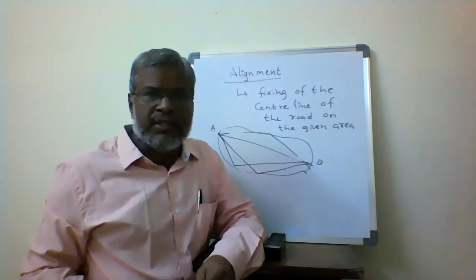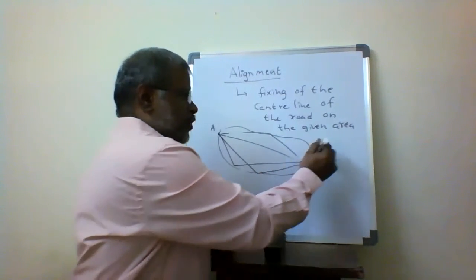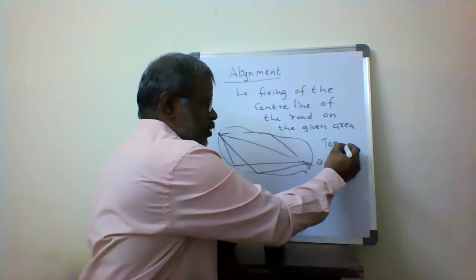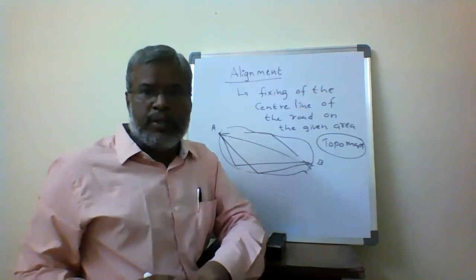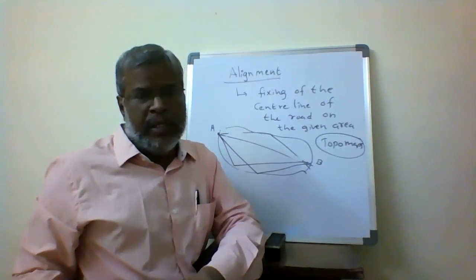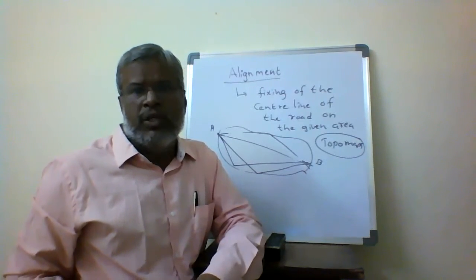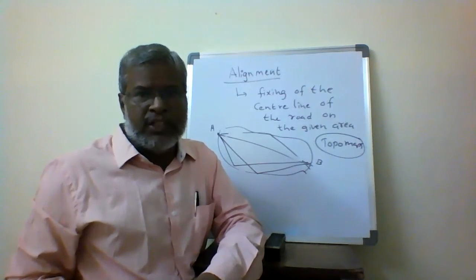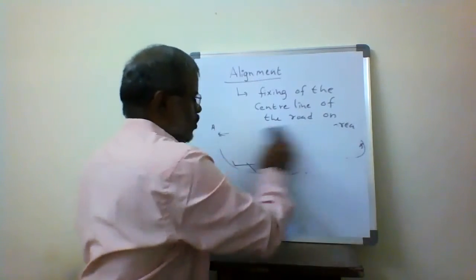Taking all the factors, I have to fix the shortest possible route from the topographical maps, the topo maps. So from the topo maps, I am fixing the alignment. That same alignment I transfer onto the ground, and on the given area, transferring it onto the ground is called alignment.